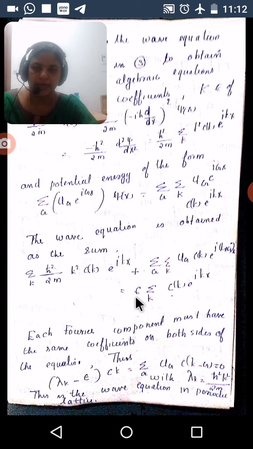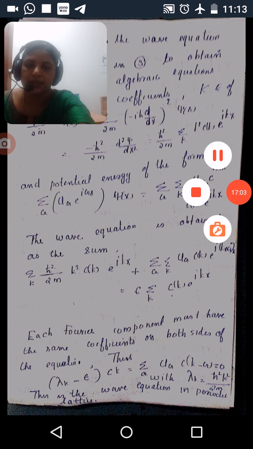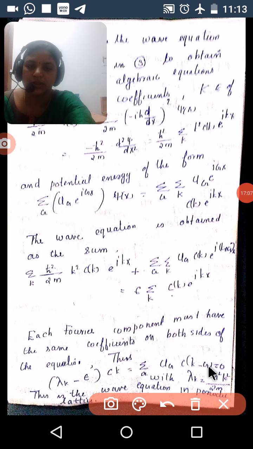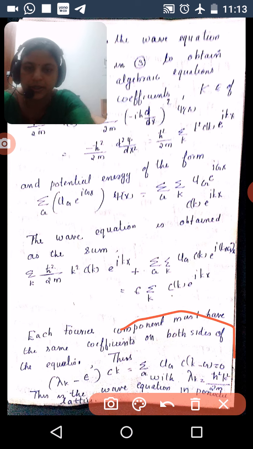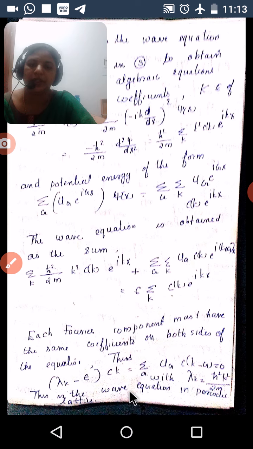Then lambda_k minus epsilon into c_k equal to summation over G of U_G c_(k minus G), with c_k shifted to this position so that it becomes k minus G. This is the wave equation in a periodic lattice.